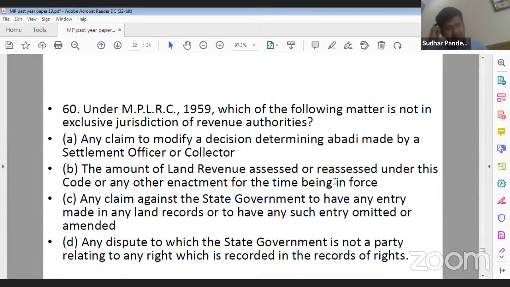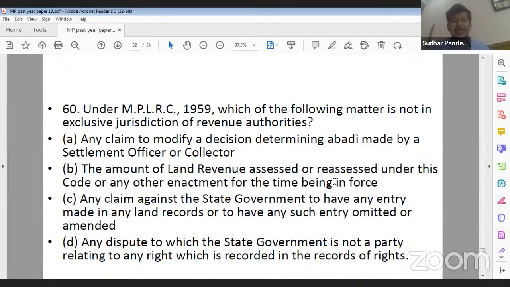Question number 60. Under MPLRC 1959, which of the following matters is not in the exclusive jurisdiction of the revenue authority? Option A, any claim to modify a decision determining abadi made by a settlement officer or collector. Option B, the amount of land revenue assessed or reassessed under this code or any other enactment for the time being in force.